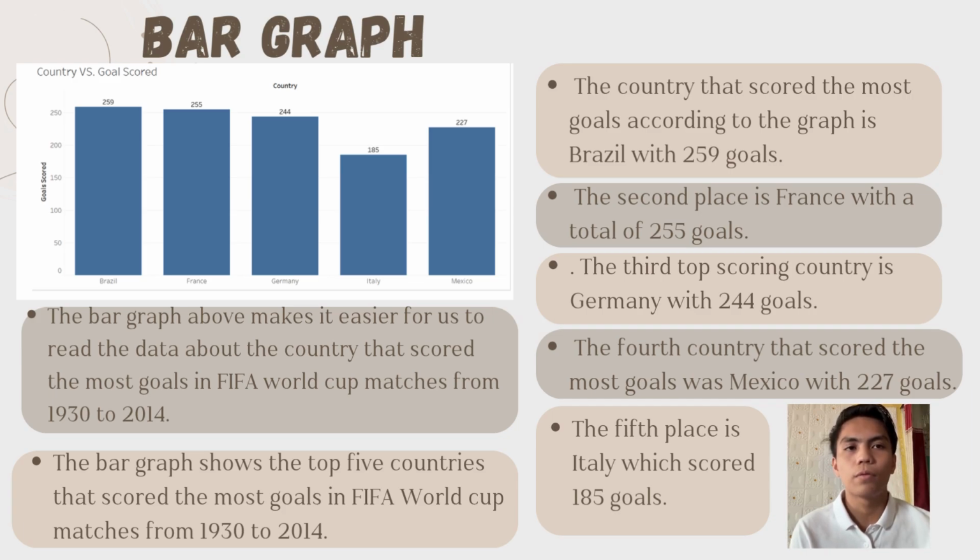Next, in second place, is France with a total of 255 goals, and the third top scoring country is Germany with 244 goals.